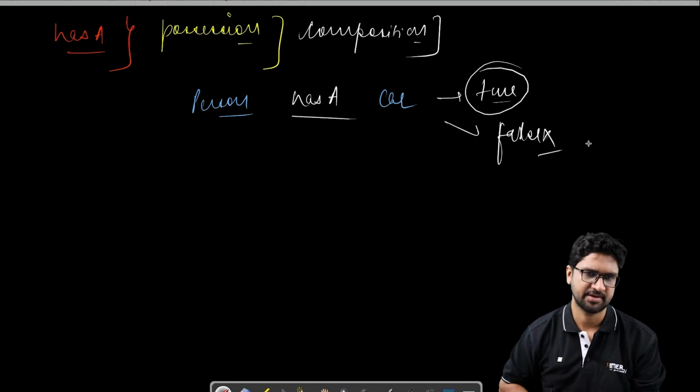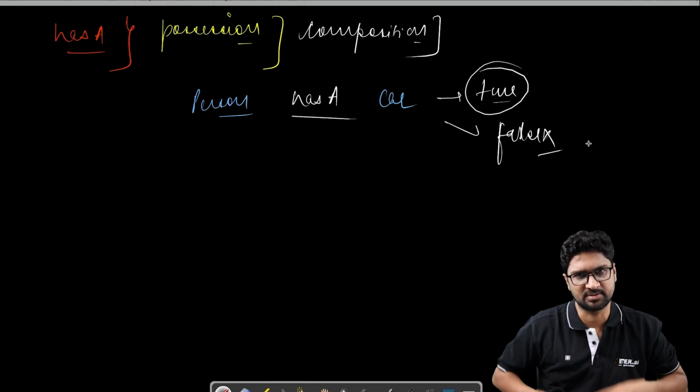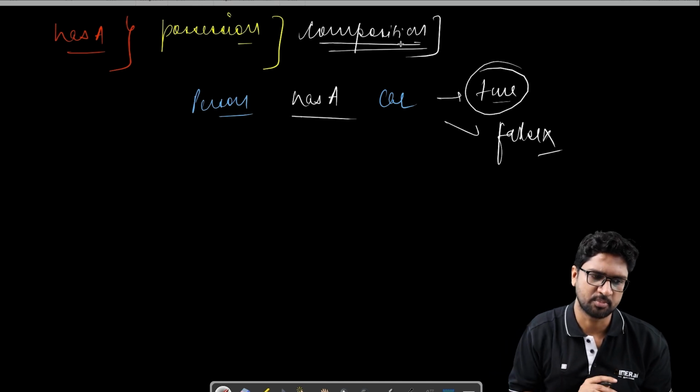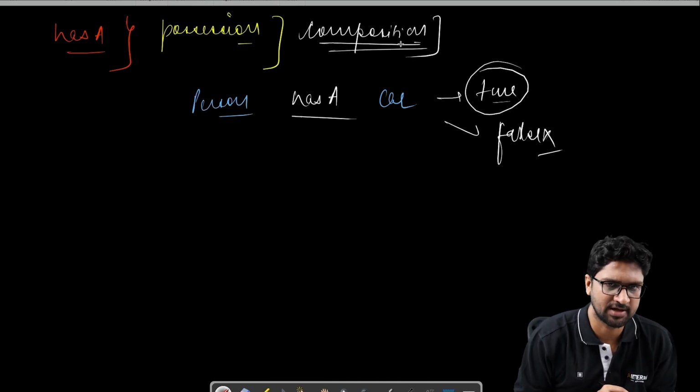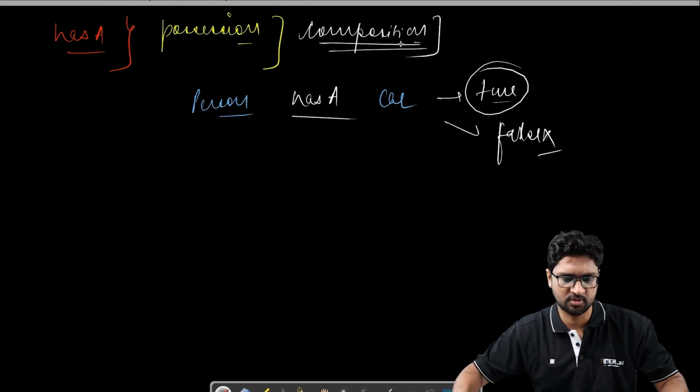If the answer is false, I cannot allow that, right? So "has a" is another type of test which tries to see if something can be possessed inside another, and that we do with the help of composition. Now how it is done, let's quickly see with the help of the code itself.